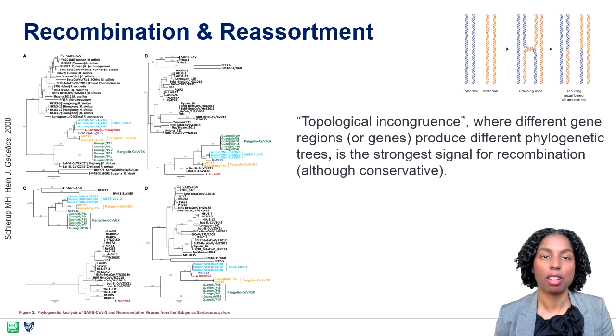Recombination and reassortment are events where there is exchange of genetic material from different strains. When this occurs, the topology superficially resembles phylogenies from an exponentially growing population. Ignoring recombination leads to a large overestimation of the substitution rate heterogeneity and the loss of the molecular clock. Topological incongruence, as seen in the trees on the left, where different genetic regions produce different phylogenetic trees, represents the strongest signal for recombination. Thus, a phylogenetic tree cannot appropriately explain recombination events.